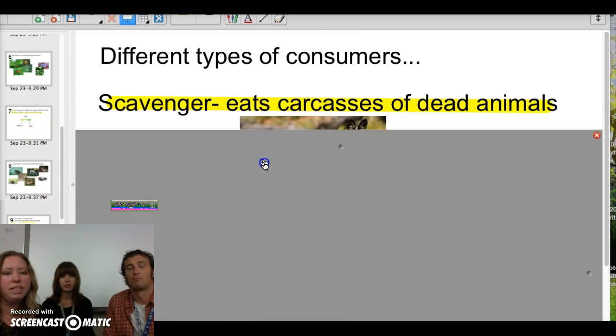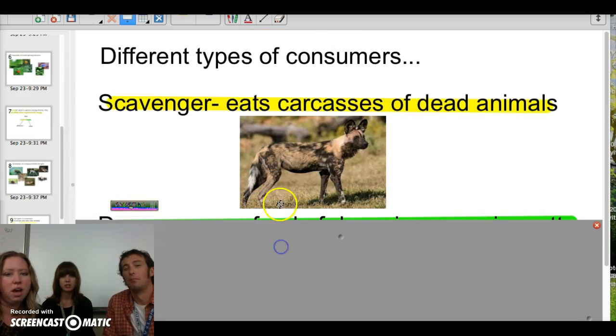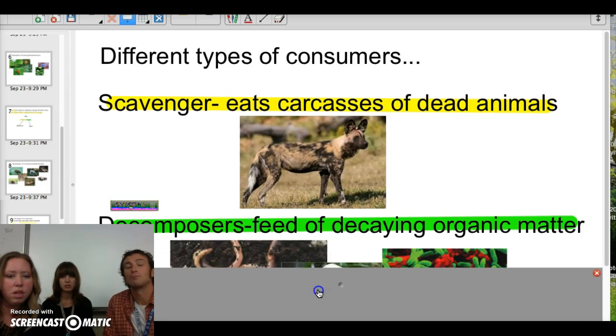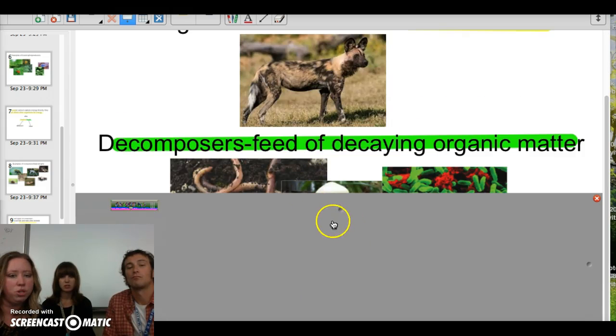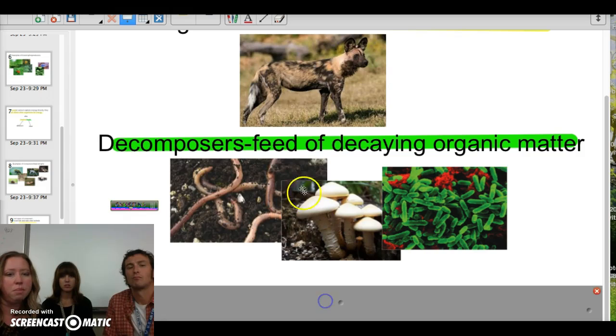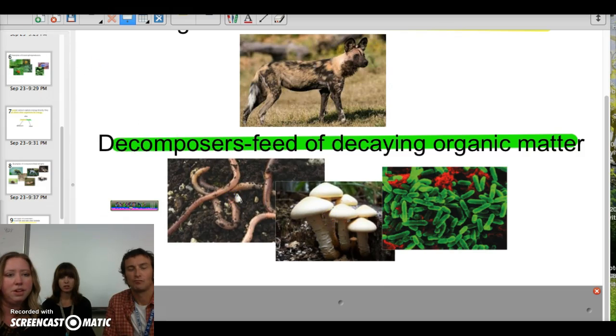There's also scavengers. Scavengers eat carcasses of dead animals. There's also decomposers, is also a consumer. They feed off the decaying matter that's in our soil, for example, worms, fungi, or bacteria.